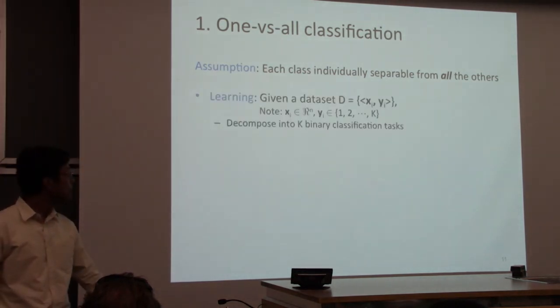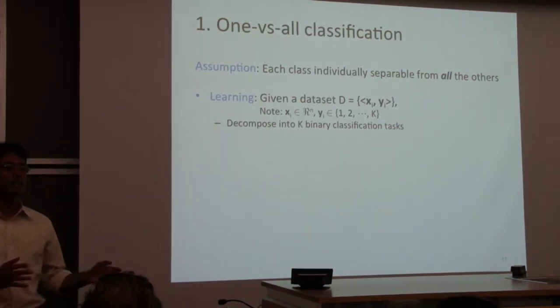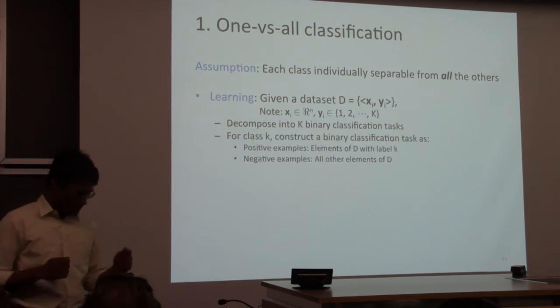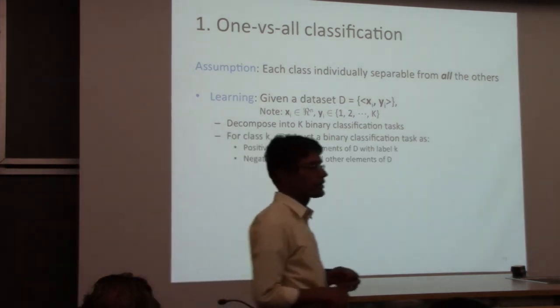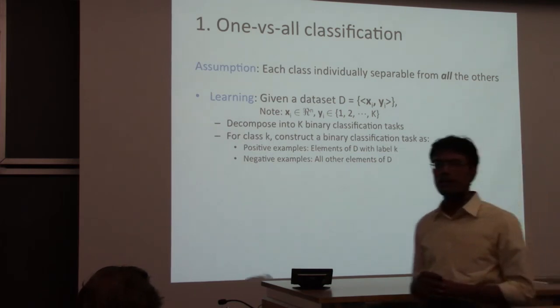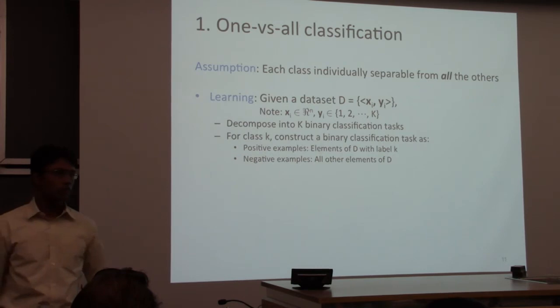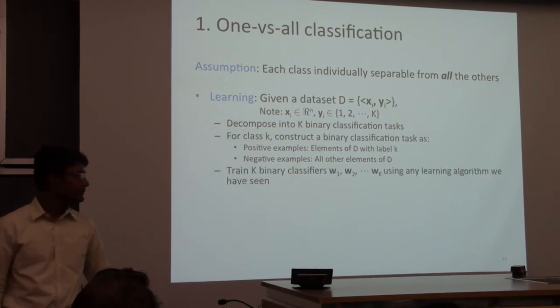So what that means is, given a data set, you create k binary classification problems. For class k, for a particular label, you create a binary classification task where positive examples are all examples in your original data set which had the correct label, the kth label, and negative examples are all other examples. And now you know what to do with this, because this is a binary classification task. You can use any algorithm that you want. Let's say we use naive Bayes. Doesn't matter.